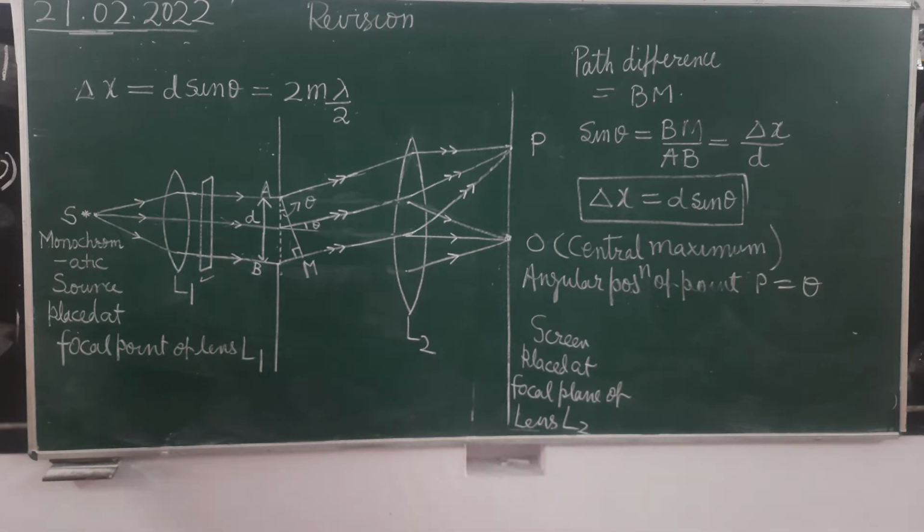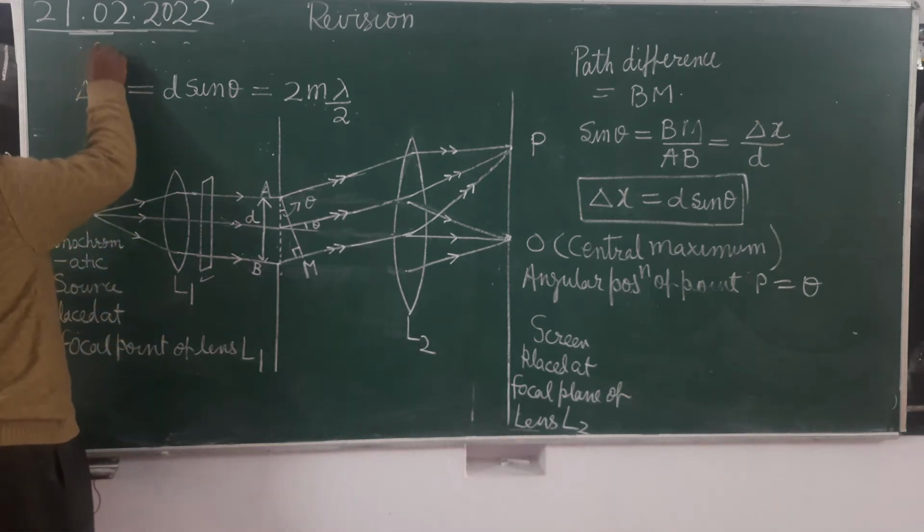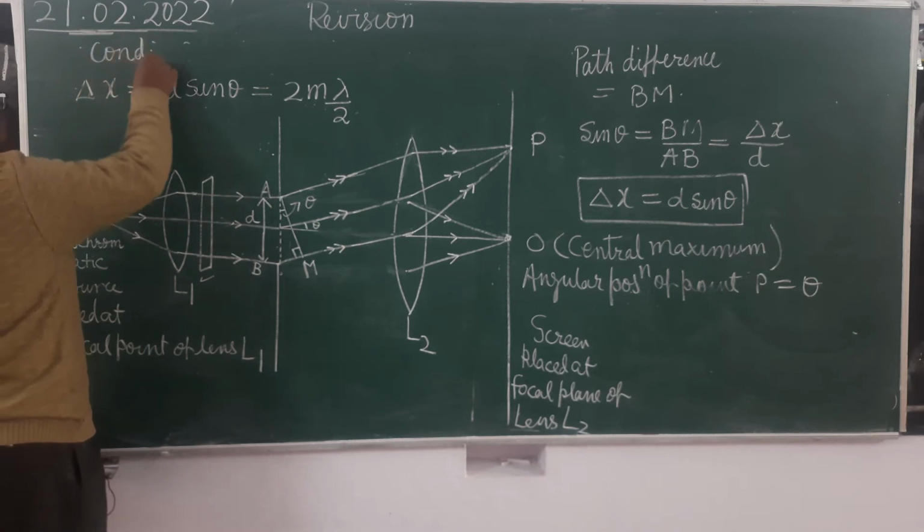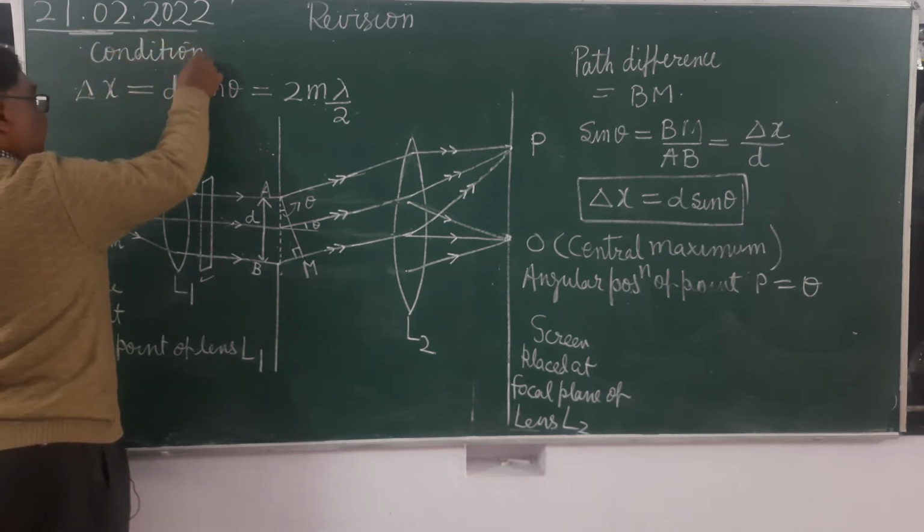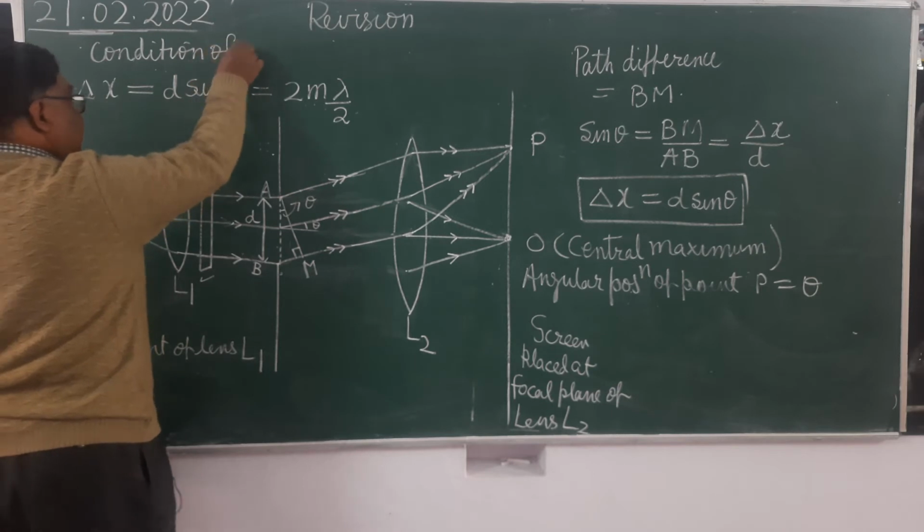We will get the secondary minima. Here we have named it as secondary minima. Means what is the condition of secondary minima?